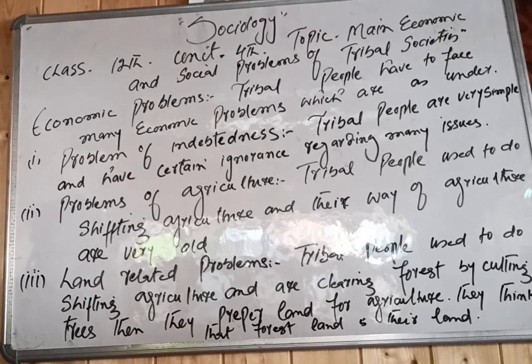Tribal people are very simple and have a certain ignorance regarding many issues. They have the problem of indebtedness because they are trapped by money lenders, who corrupt them.